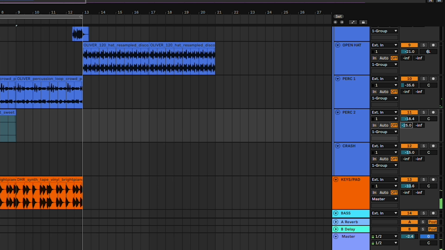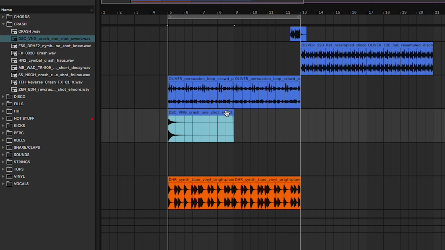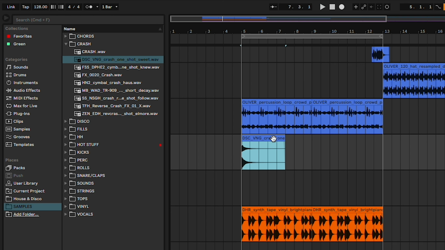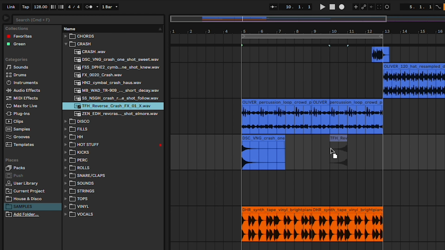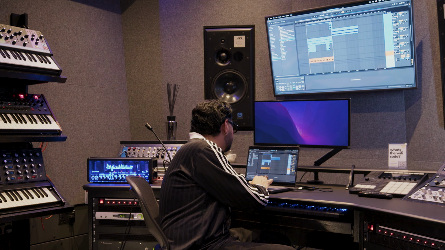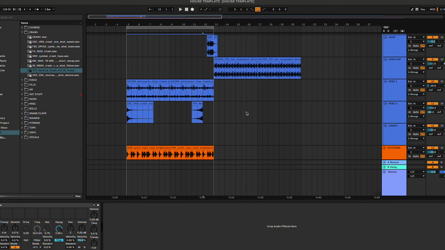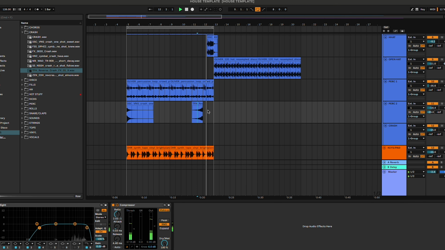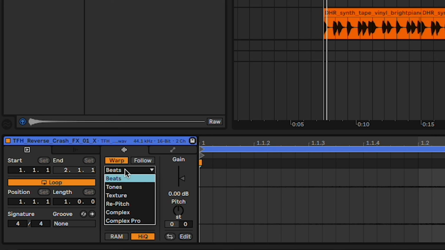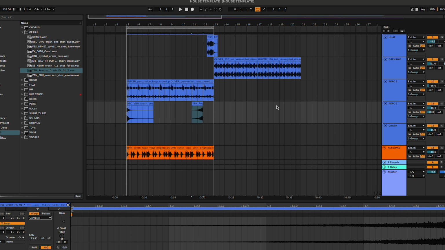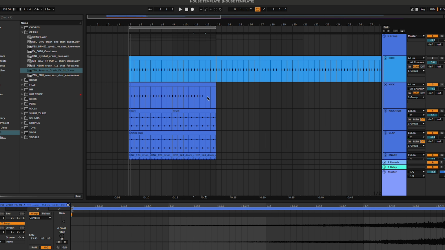I like to add a little bit of reverb to the crash, just so you get a little bit more of that reverb coming through every time it comes around. And I like to add a reverse when I take out the kick on the last four. I just add a reverse that lets you know that something's about to happen. I always take out the last four in all of my songs. I like how it feels, the swing to it.